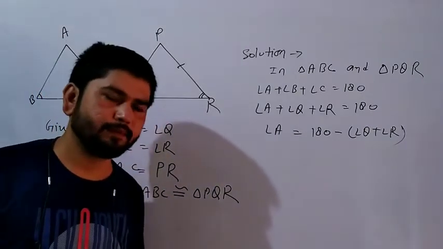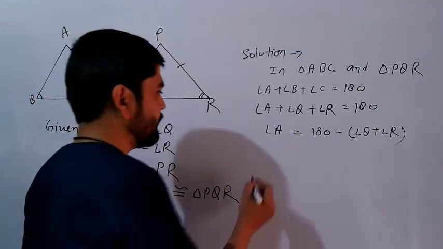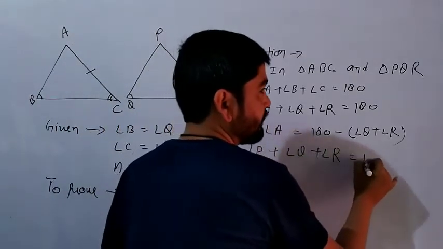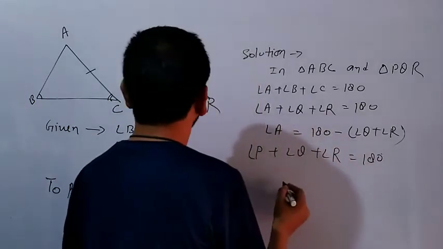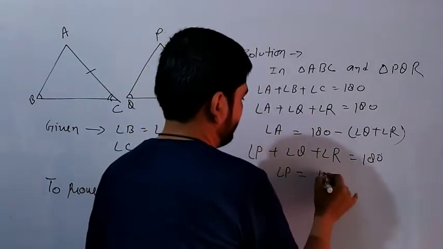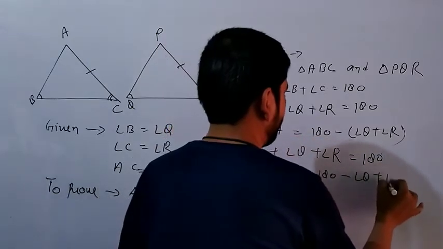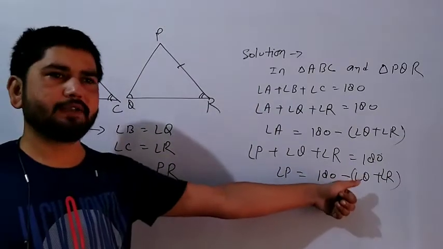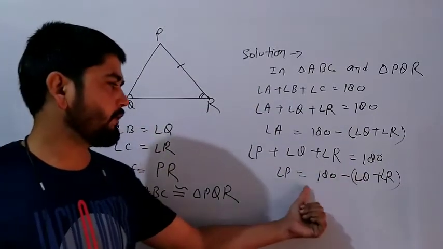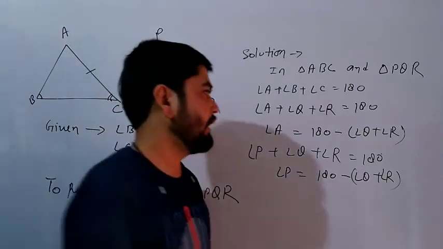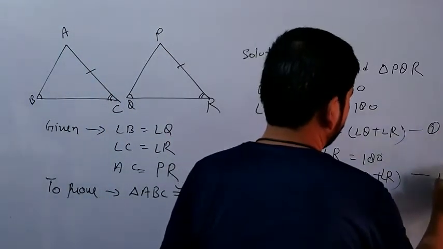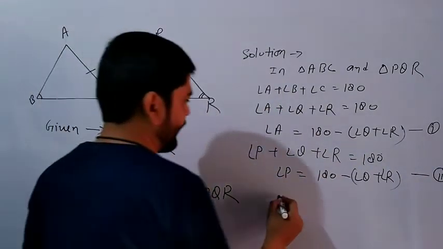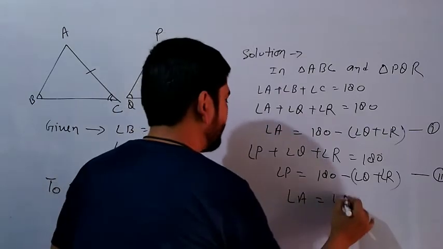No problem. Now in triangle PQR, we will apply the same. See here, angle P plus angle Q plus angle R is equal to 180. So angle P is equal to 180 minus the sum of angle Q and angle R. Now from equation first and second, we can write angle A is equal to angle P, or not?